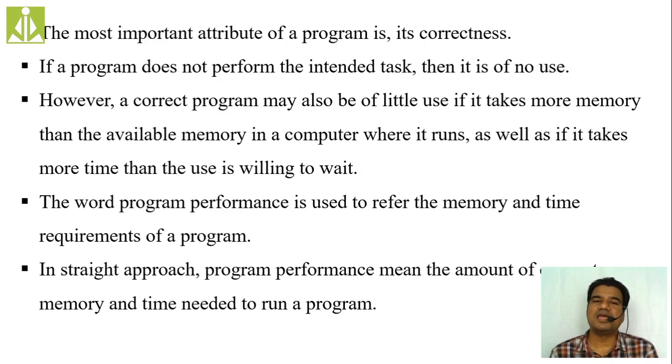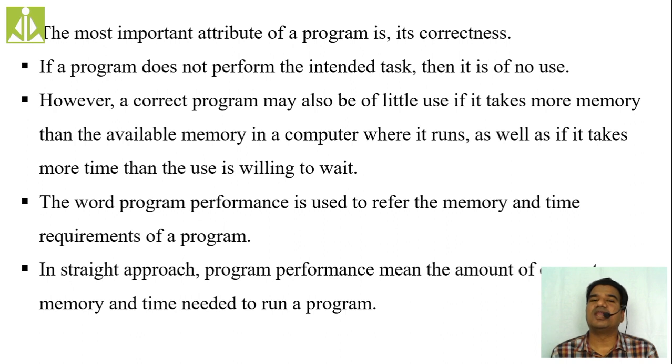When we say performance of a program, of course we calculate the performance of an algorithm, but the program comes from the algorithm only. So if your algorithm is not efficient, how can the program be efficient, isn't it? So when we are doing the performance analysis of an algorithm or of a program, we will check for space and time consumption.